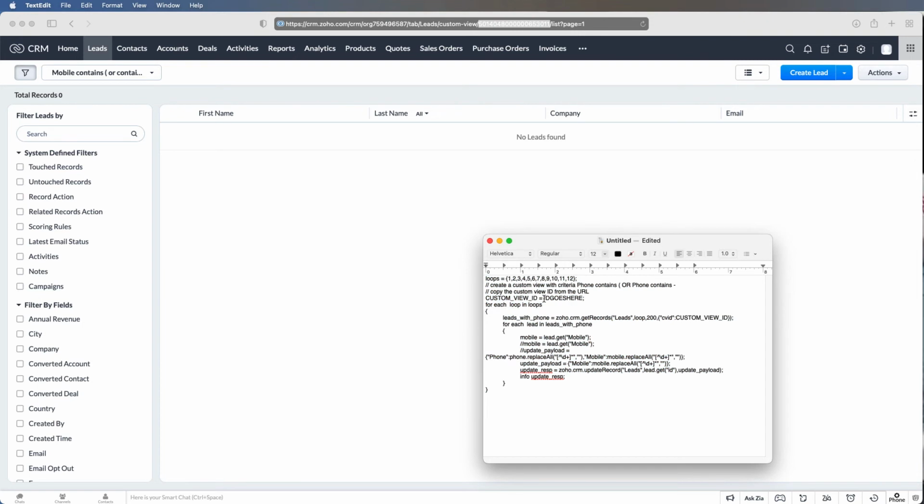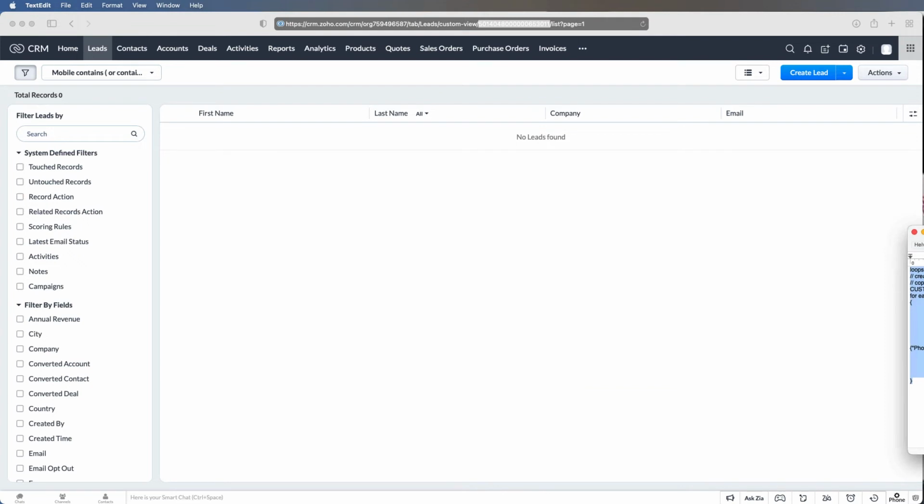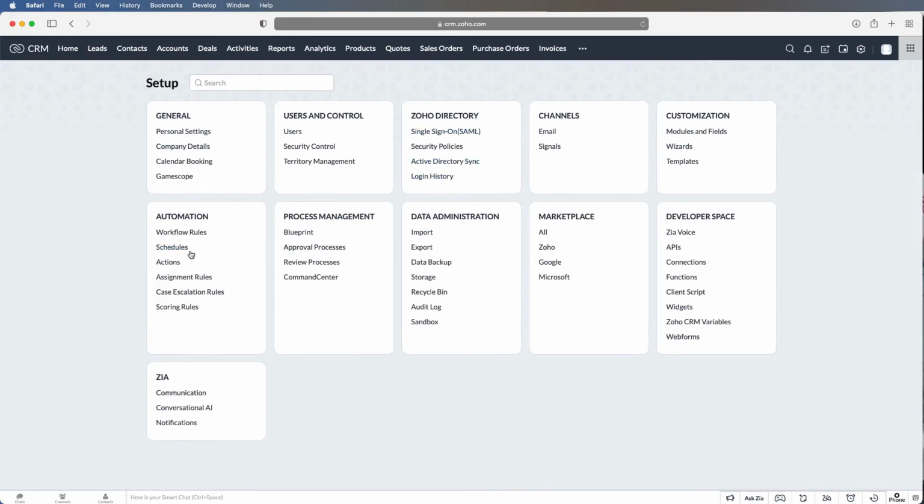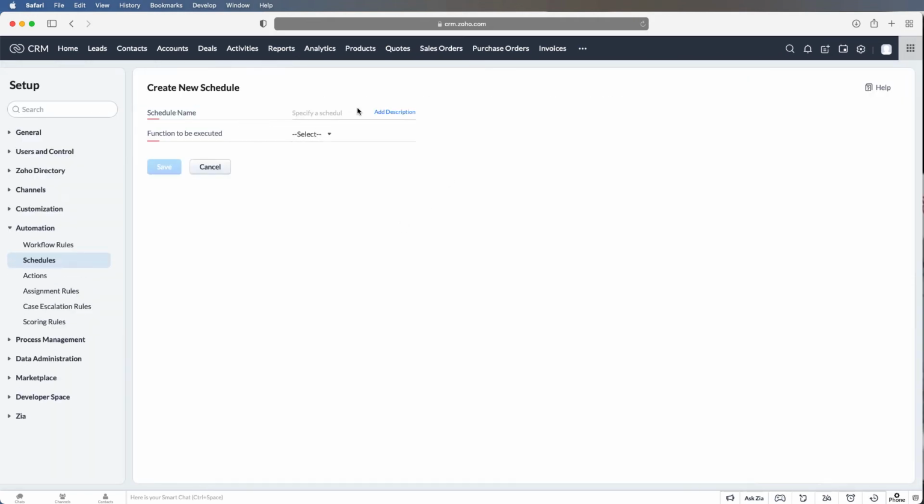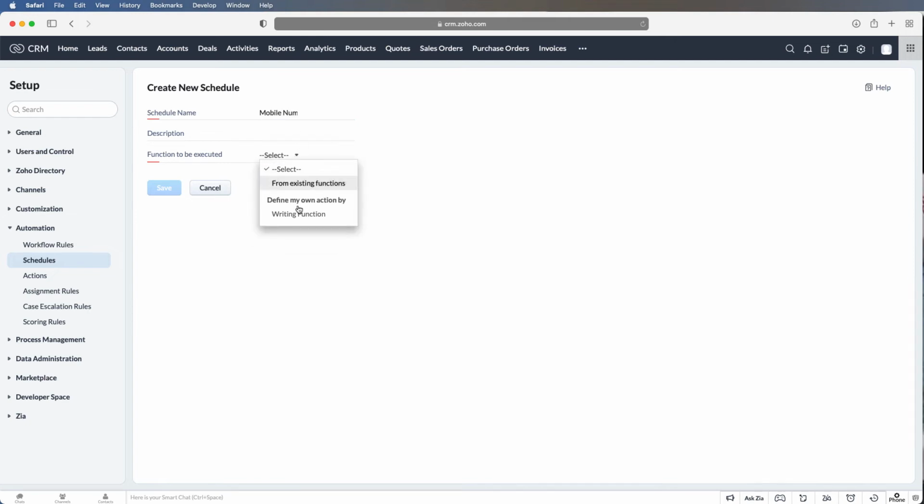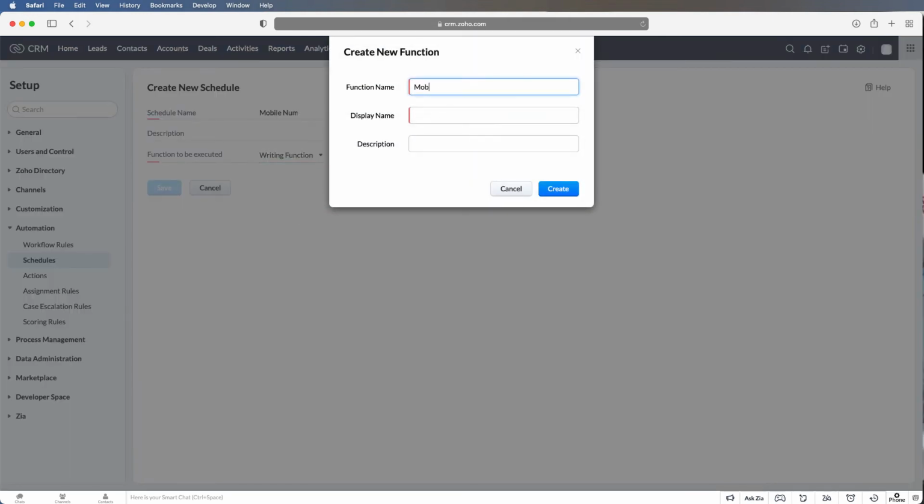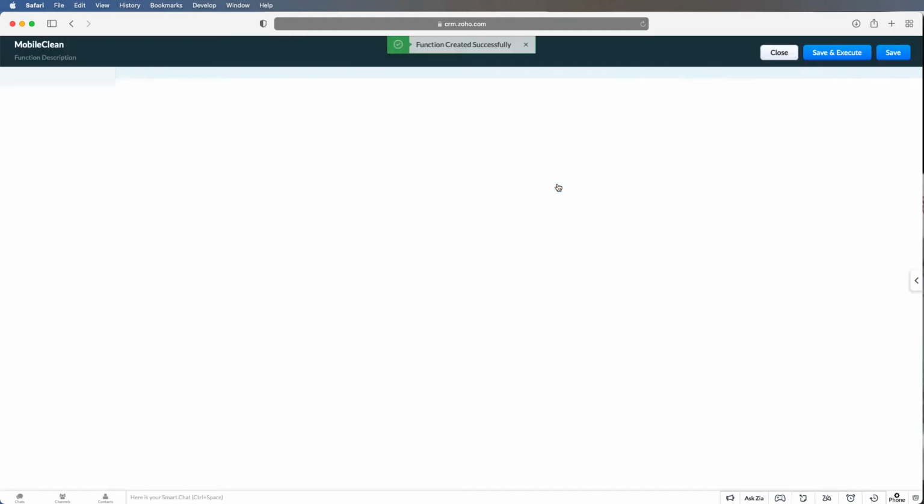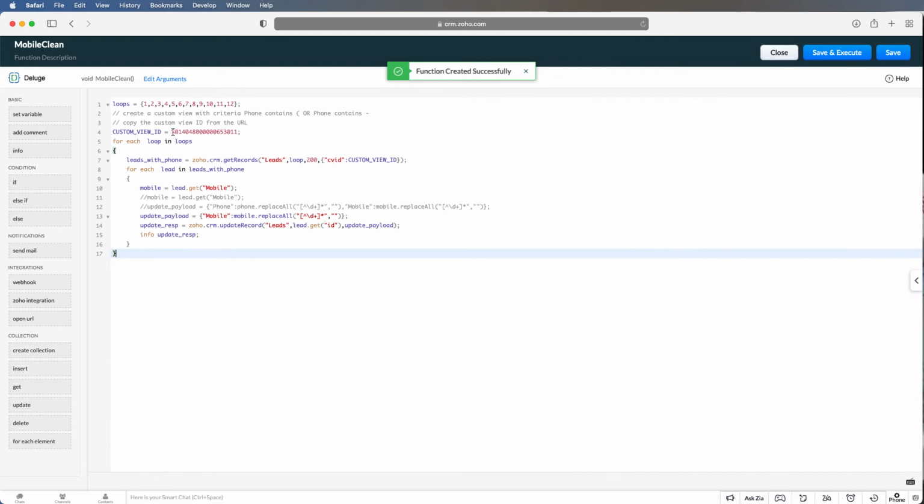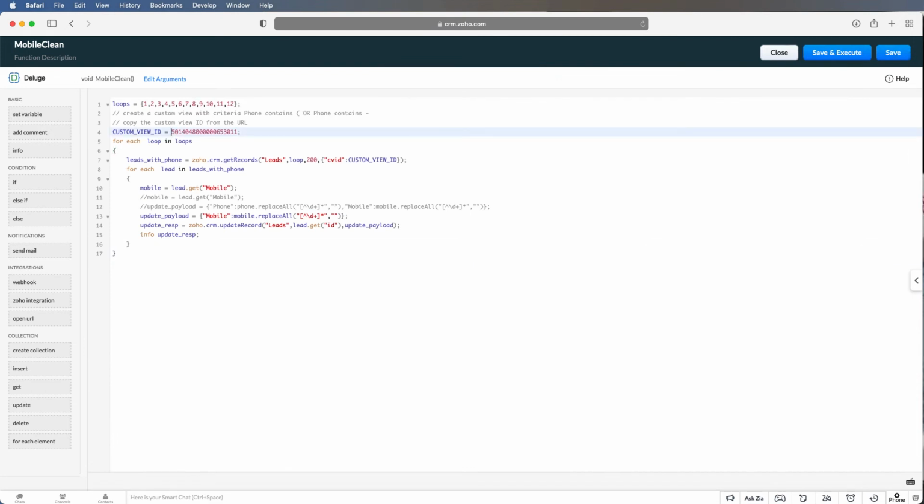I save my function here, so what I'm going to do is I want to replace the ID. And I'm going to go back to functions. I meant schedules. I'm going to say mobile phone, mobile number cleaning. New function, mobile clean, mobile clean. And I got it right there.